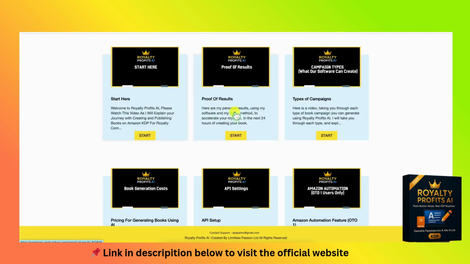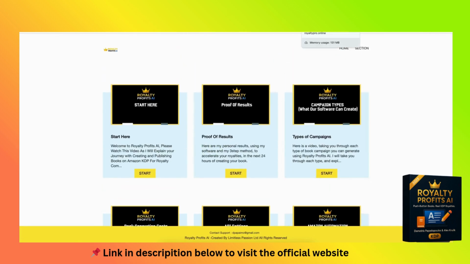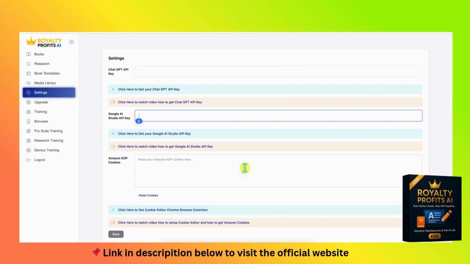Then the Ebook Genius is OTO3. The Done For You suite is OTO4. And one of these, I think that might be OTO4 right here for 97. I think that's the automation. I'm not going to be showing you the automation, but they do have a way that you can put in code right here. And they show you how to do it very easy. Couple clicks, paste in your cookies right there. And then you can publish this.